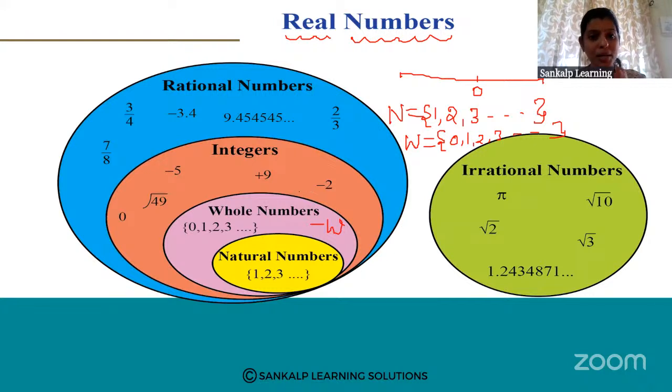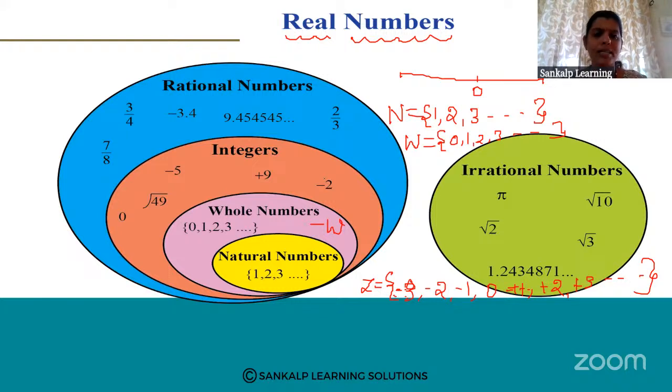The set of numbers which includes positive and negative numbers along with zero, we call integers, denoted by the letter Z: -3, -2, -1, 0, +1, +2, +3. Such numbers we call integers.